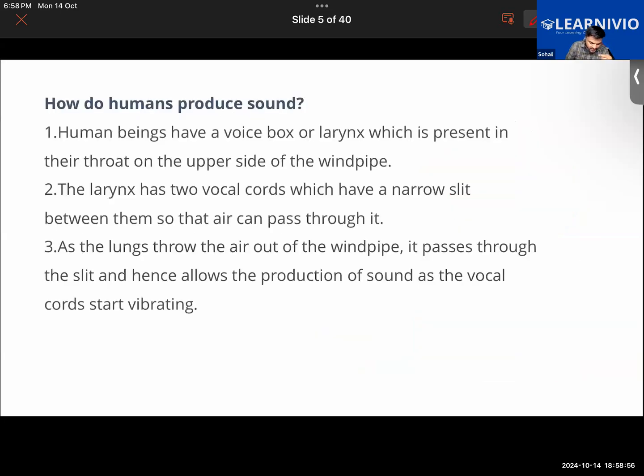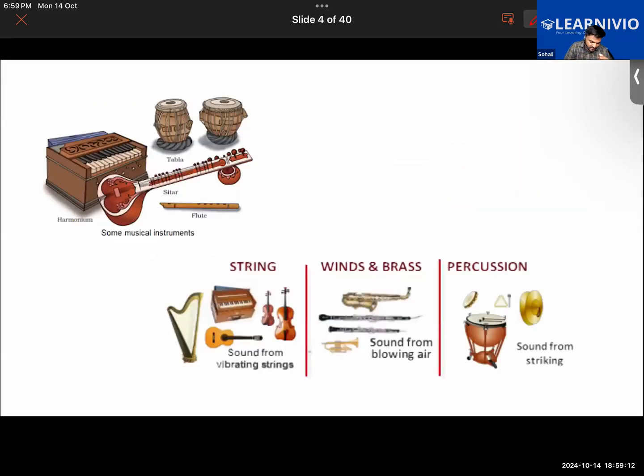Okay. So that is one thing we have learned. One thing we have learned is that sound will be produced due to vibrations, whether it be the vibration of string instruments, or, as you would have seen, the flapping of the wings of birds. Sound is also produced when air is passed through the flute, because the air column of the flute vibrates as air passes through it. The air column in it vibrates, and because of that, sound is produced.